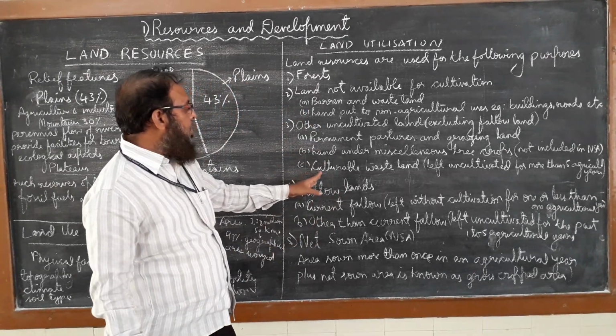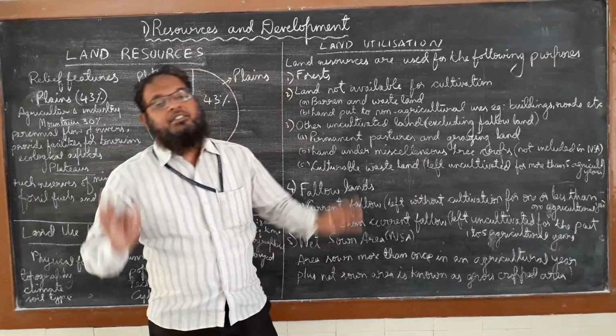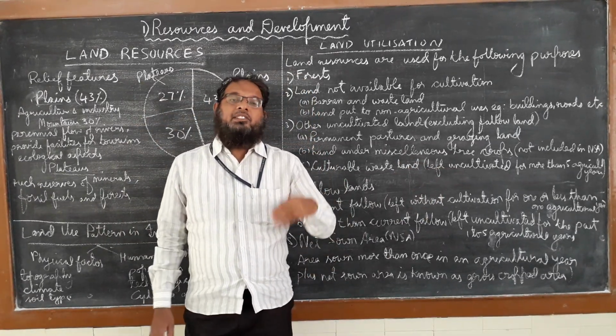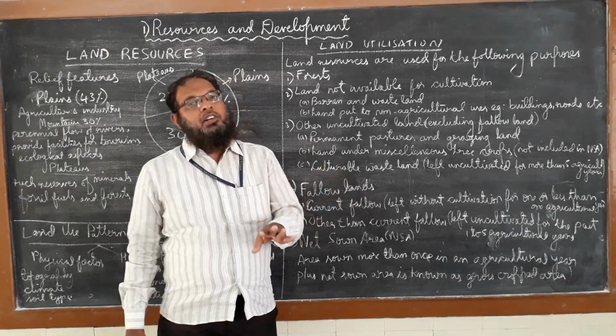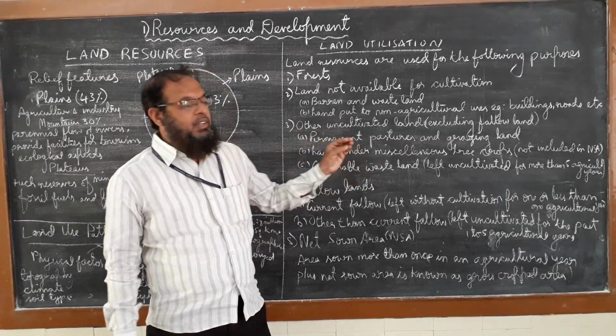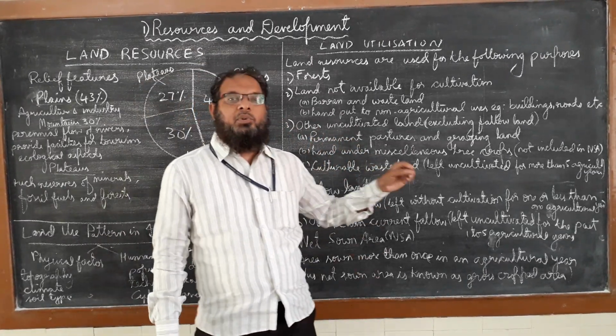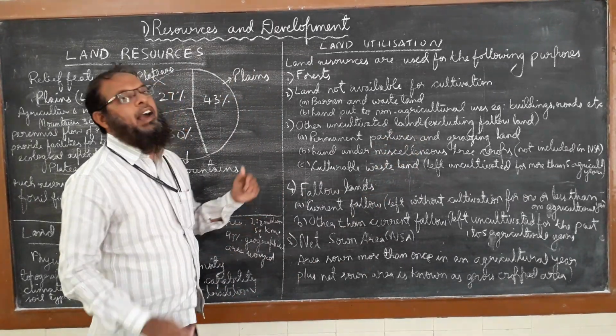And then third is about the cultivable wasteland, left uncultivated for more than 5 agricultural years. It means the land which was earlier grown with crops is now not being used for 5 years. So these are uncultivated lands, excluding the fallow lands. Now the fourth one is about the fallow lands.